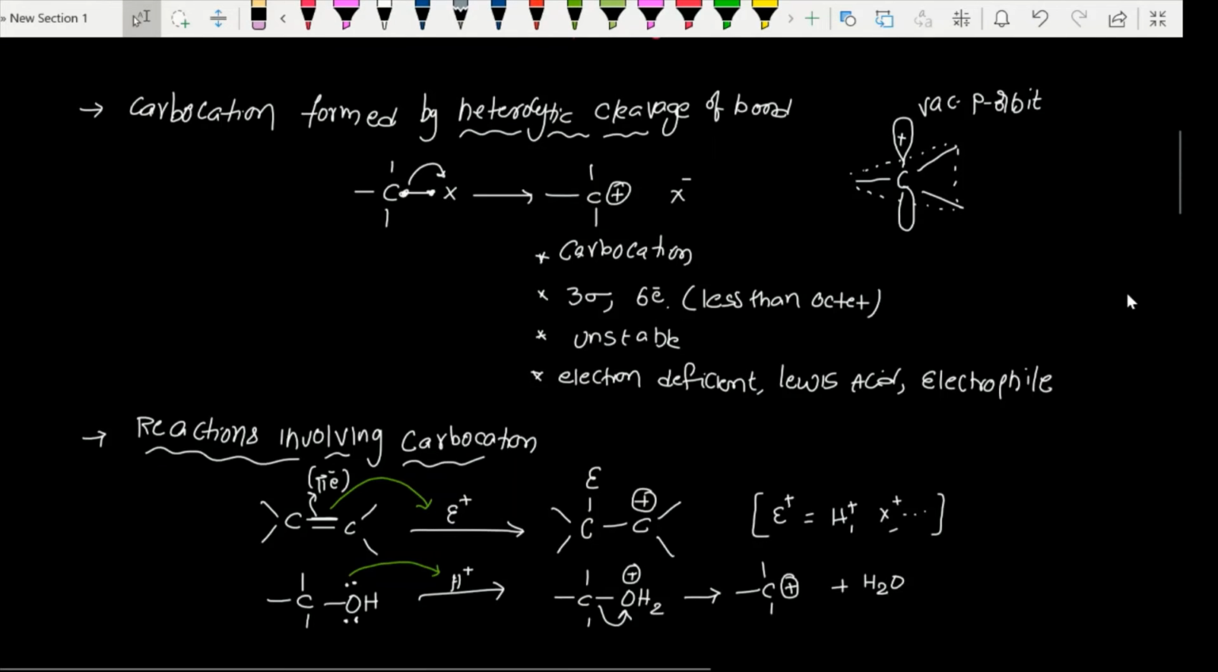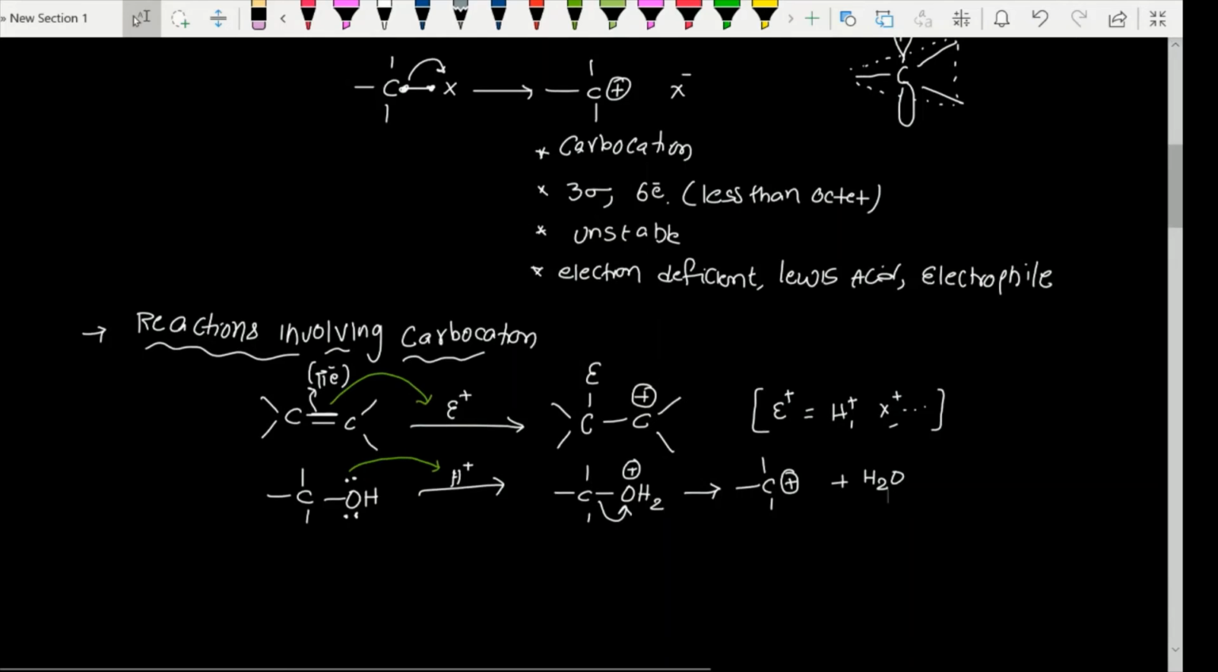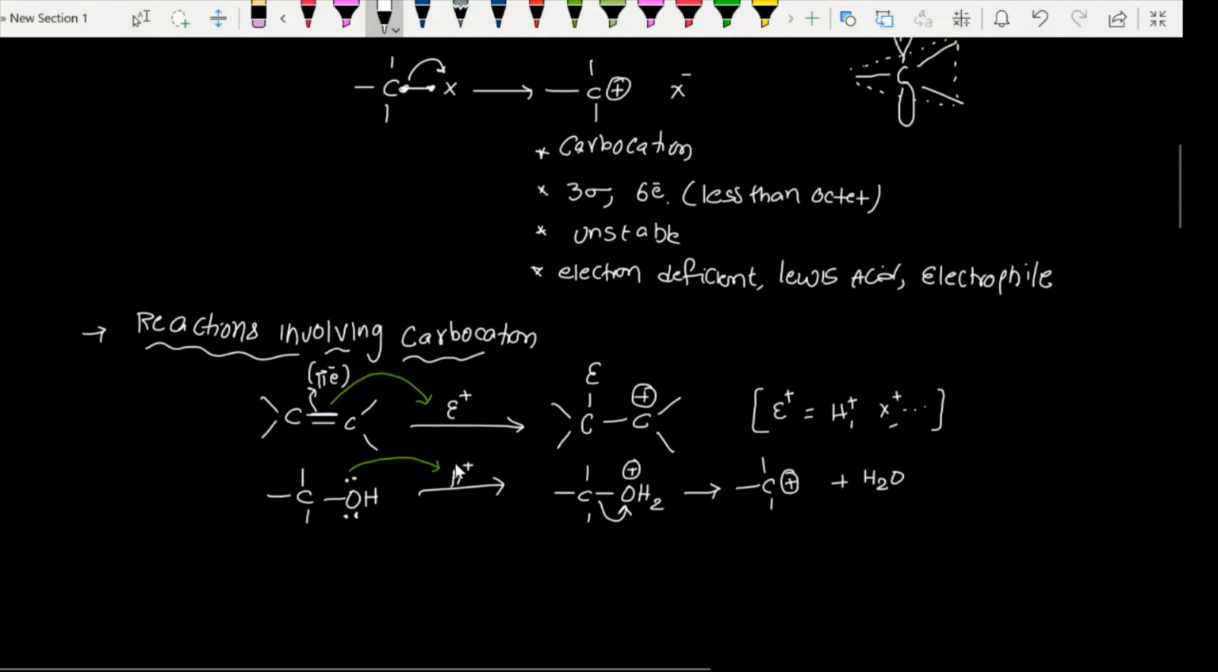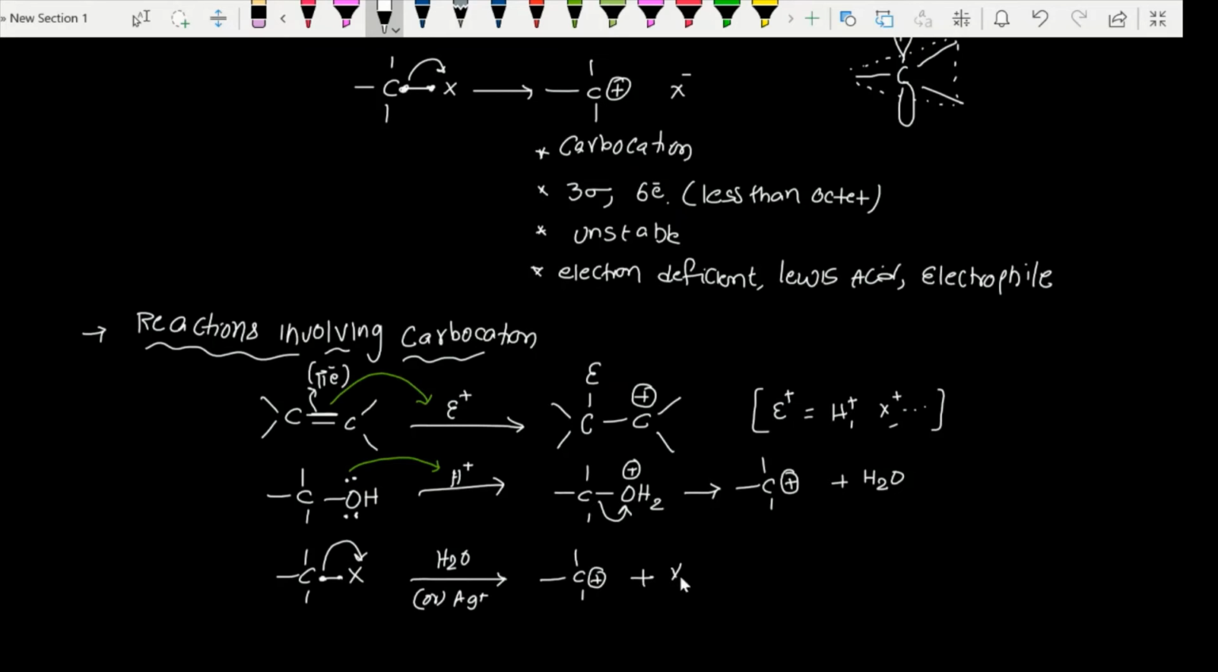So one is alkene with electrophile and one is alcohol with H plus. The first step of this one we can call protonation. We are adding a proton, so it is called protonation. Next, alkyl halides, C X. In the presence of water as a solvent or in the presence of metal cations like Ag plus, the X minus will leave with its electrons. Then we can make a carbocation plus X minus. This X minus can combine with Ag plus to form AgX. So these are the very frequent cases where carbocations will be involved.